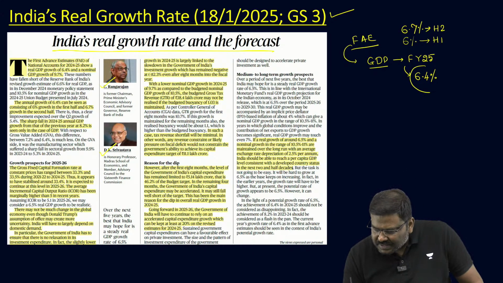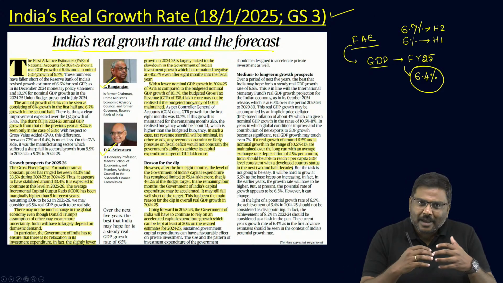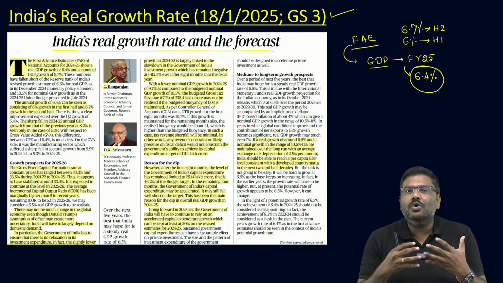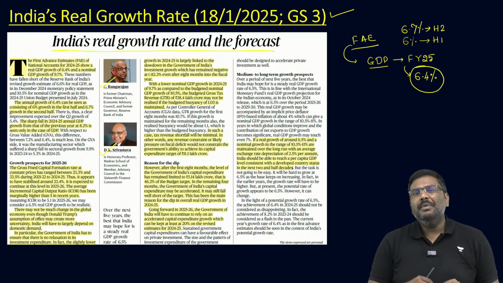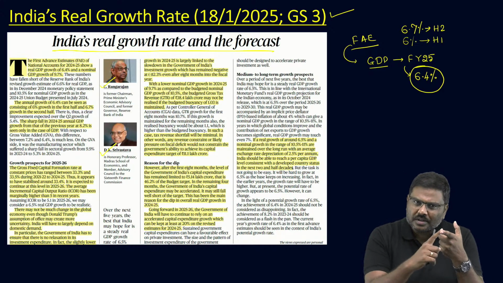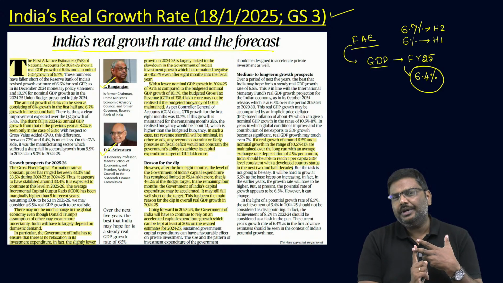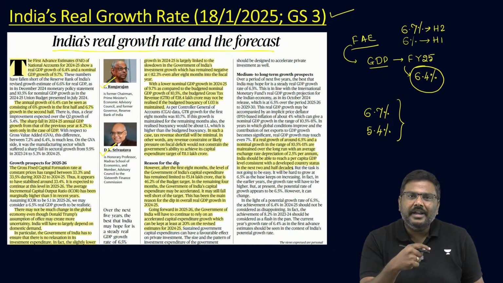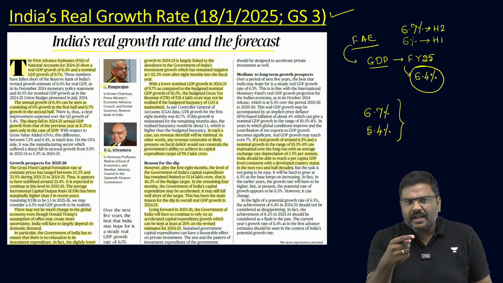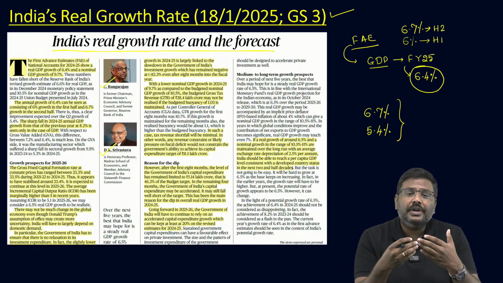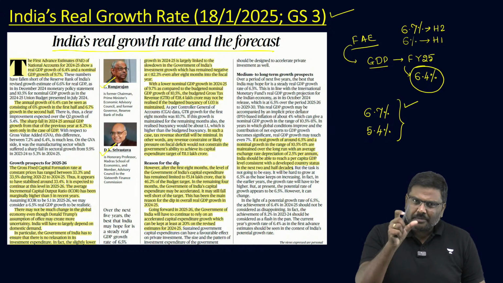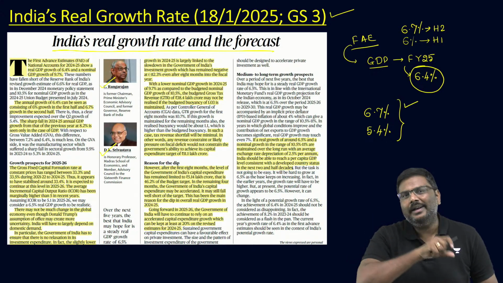And the moment the first advanced estimates were announced, these came into picture. There has been a lot of discussion regarding what is the actual or the real growth rate of the Indian economy. Many of the experts, looking at the first quarter GDP growth rate and second quarter GDP growth rate, which were respectively 6.7% and 5.4%, have raised a concern that India is entering into a cyclical slowdown. That is where GDP is increasing, but the growth rate is actually going down. So there is a concern which has been raised regarding the slowdown that might be happening in the Indian economy.